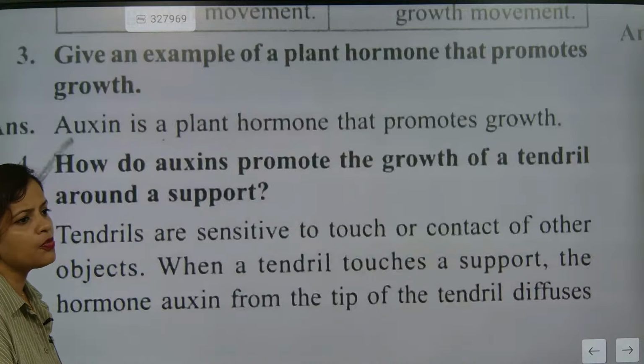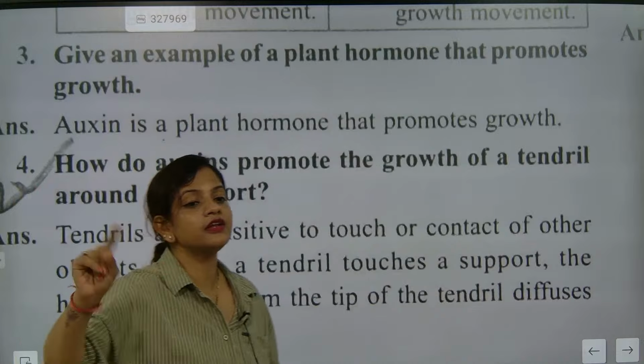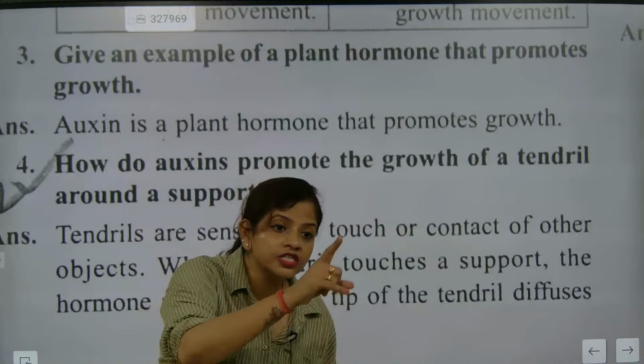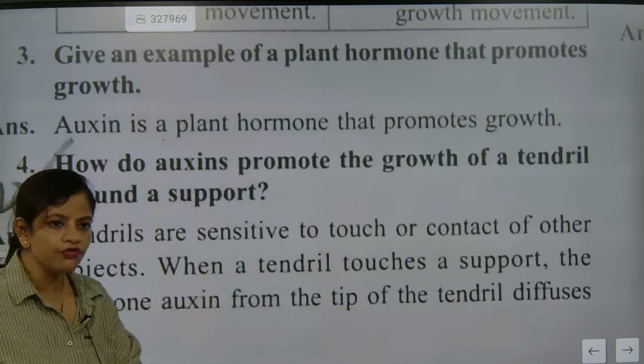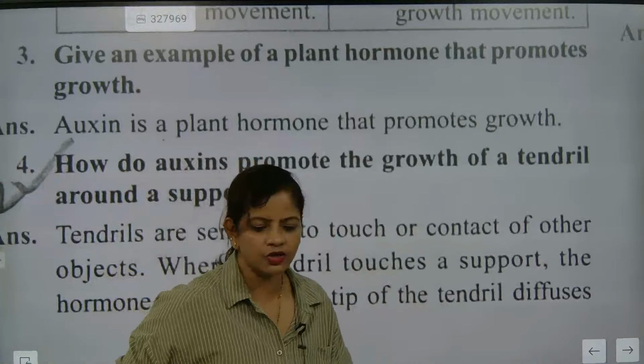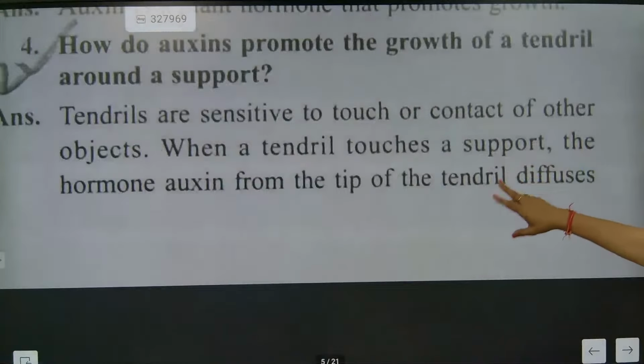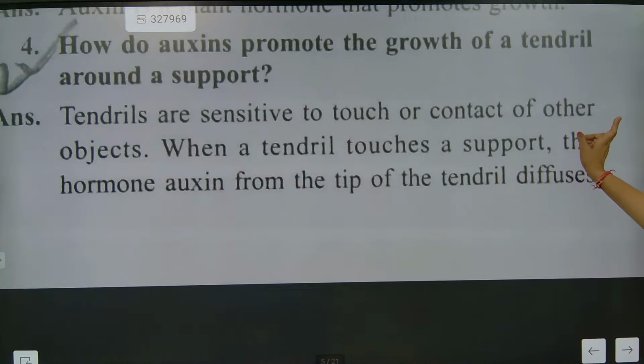What is the name of the hormone? Auxin. So out of 4-5 hormones, the hormone released by tendrils is auxin. Auxin is a type of hormone released by tendrils when they touch.